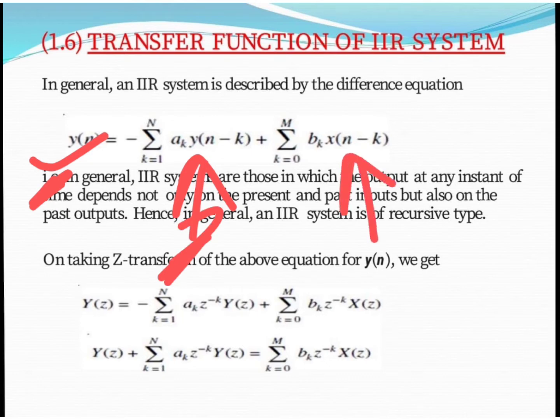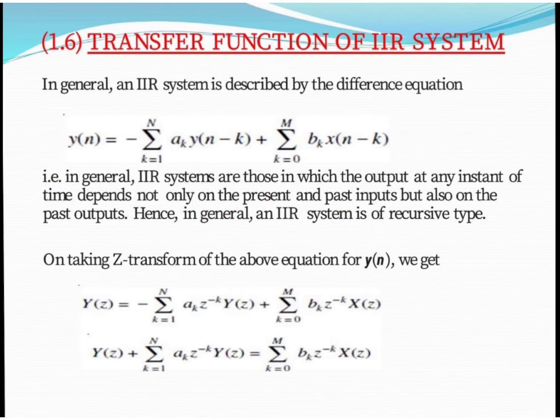Likewise, because the limit starts from k equals 0 to m, this expression x of n minus k represents that our output sequence y of n depends upon the present input as well as the past input values. So what do this n and this m represent? They represent the length of the sequence.